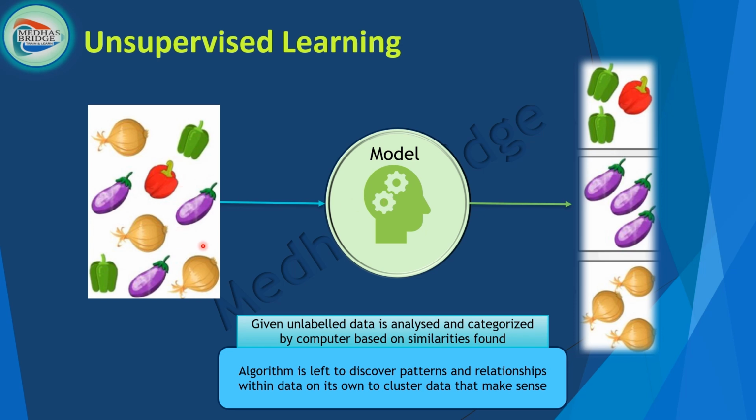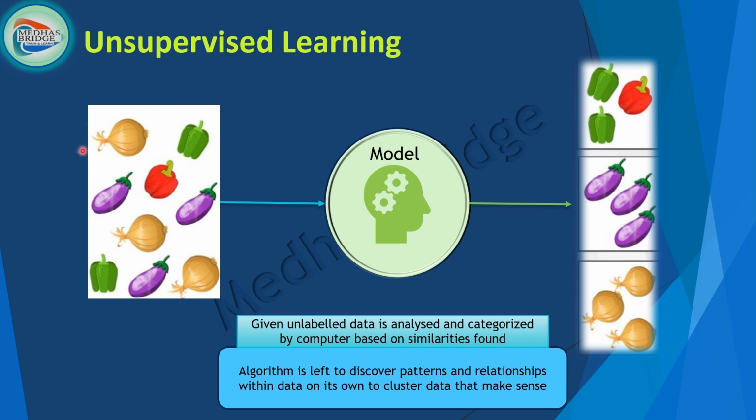What that means is it will try to look at the complete data, and then based on the similarities it will categorically divide the data. You mean to say clustering the data, right? So based on similarities that it sees, all the data can be clustered.